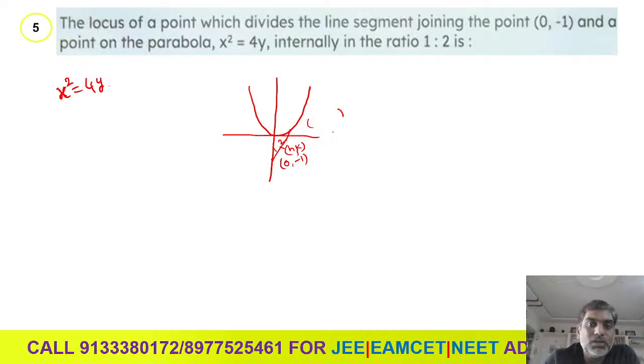And what is the point on that parabola? It could be like 2t comma t square. Check: x is equals to 2t, x square is 4t square, and 4y is 4t square. Yeah, satisfied. So 2t comma t square form. Now what is h here? Apply the section formula: m x2 plus n x1 divided by m plus n. Right, from this t is equals to 3h over 2. Next, similarly k is equals to m y2 plus n y1 divided by m plus n.